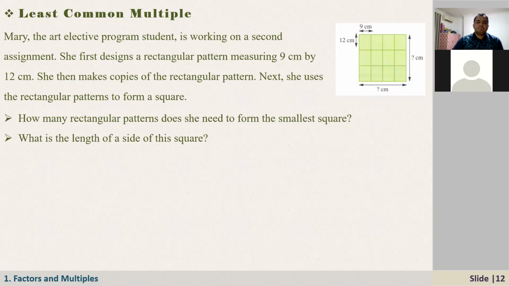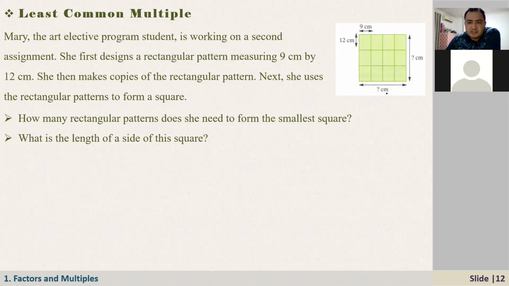Very good. Now, similar question, but it's a little bit different, right? In the previous question, we were given a rectangle, so we had to cover up that rectangle with square tiles. But here, you are given a rectangular piece of tile whose dimension is 9 by 12 centimeters, right? So we are going to fill in this square. So that means I need to use an exact number of squares so that it just covers this square completely.